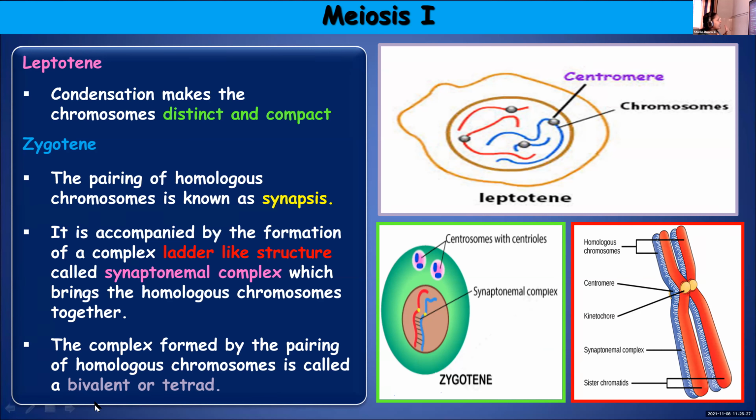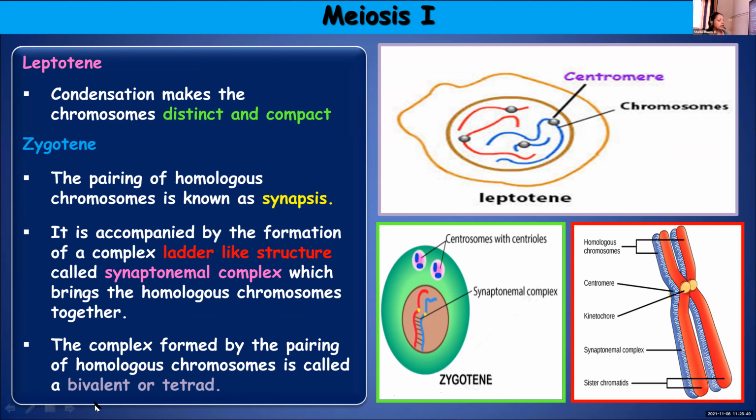Once again, in leptotene, the chromatin material will get condensed and form distinct and compact chromosomes. It will be much more clear. It won't remain as a thread-like network. Instead, it will condense, become short, compact and clear. Then, the next stage is zygotene.